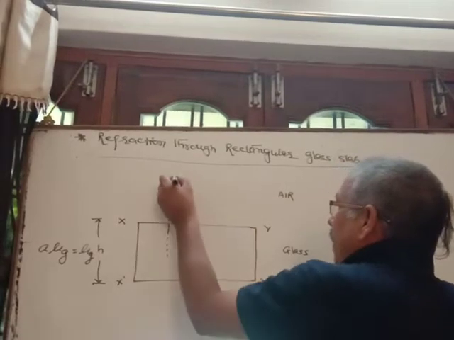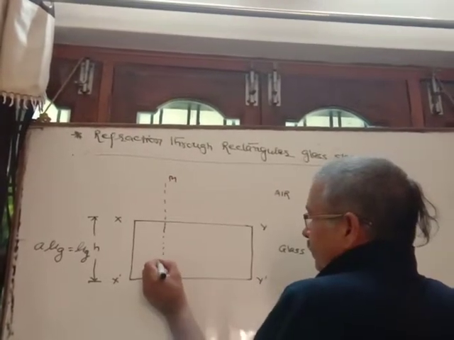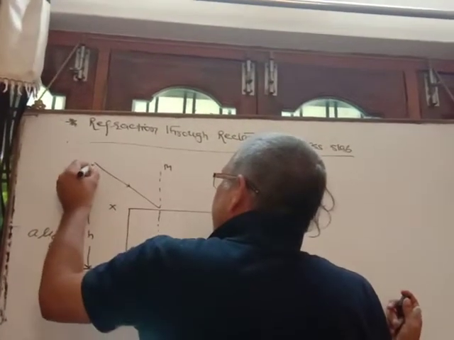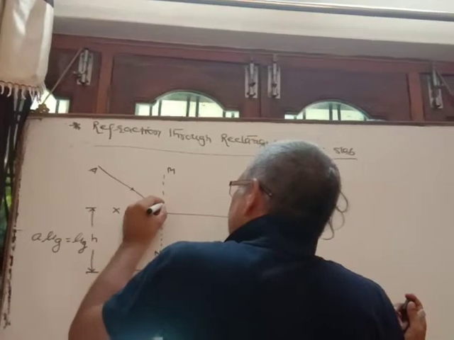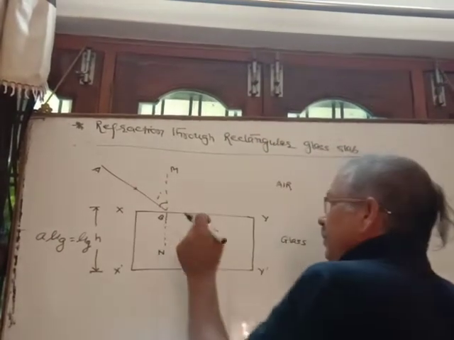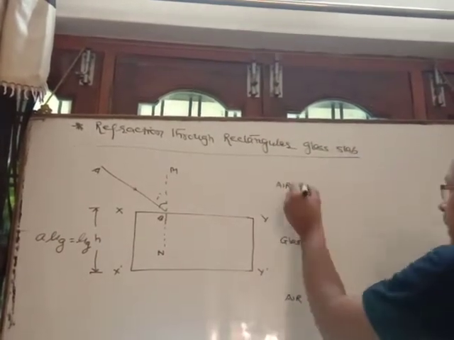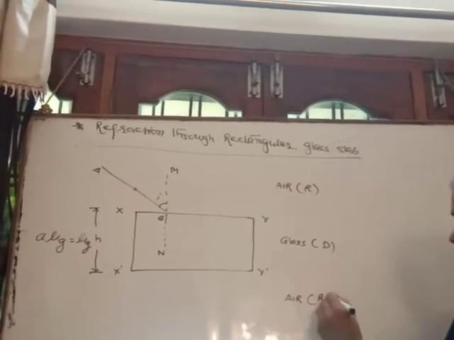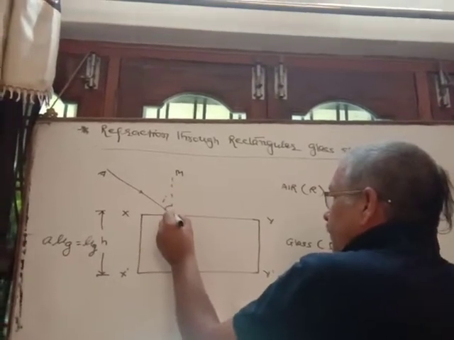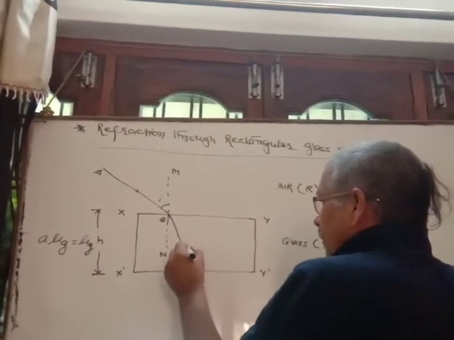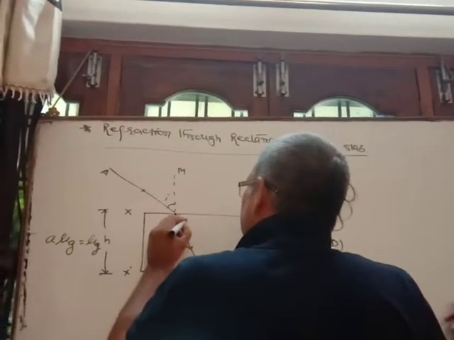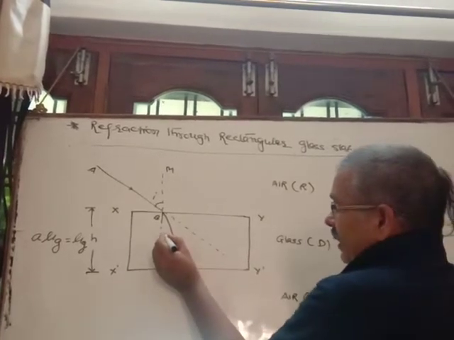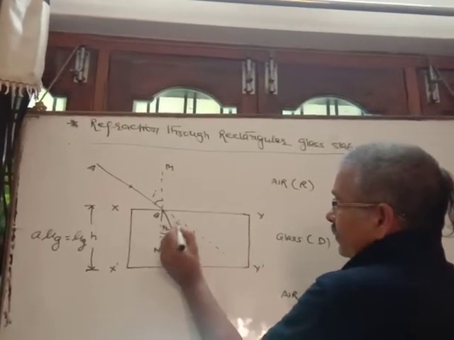Here it is the normal mn, and it is the incident ray, suppose AB, so this one is the angle of incidence. Light passes from air to glass, air is rarer, glass is denser, so it turns towards the normal. It should move along this way, but it will deviate and turn towards the normal. So this angle is the angle of refraction.